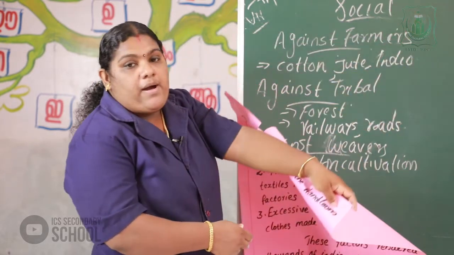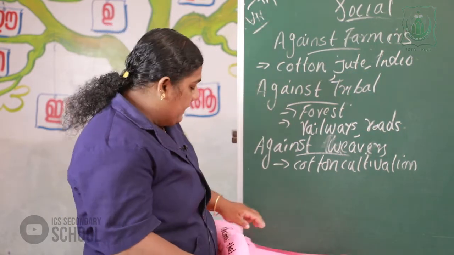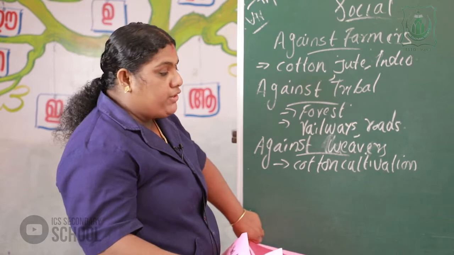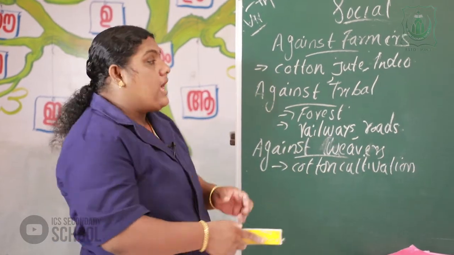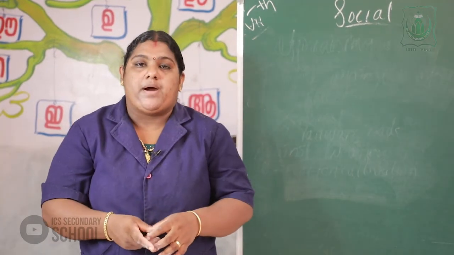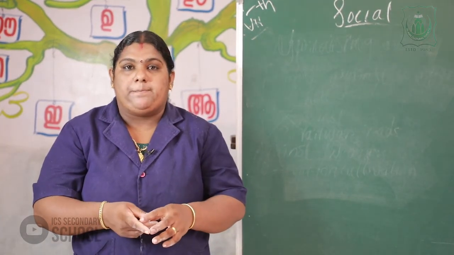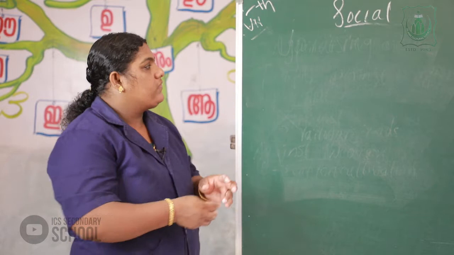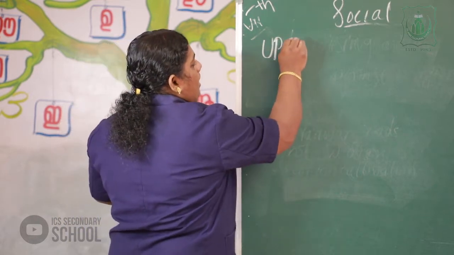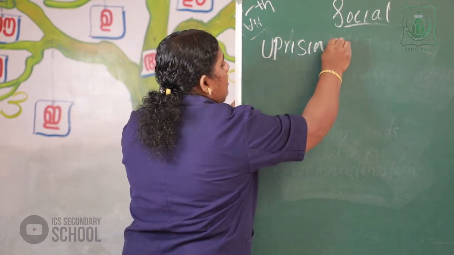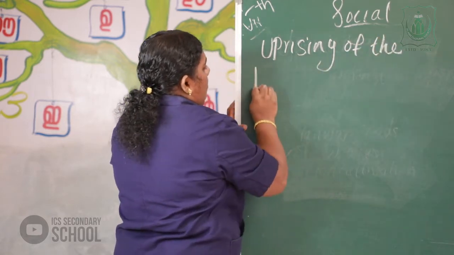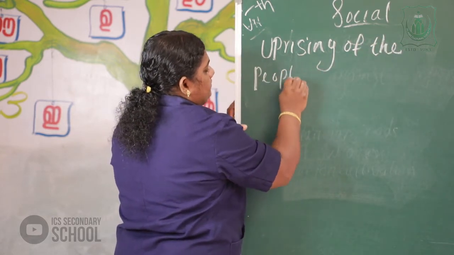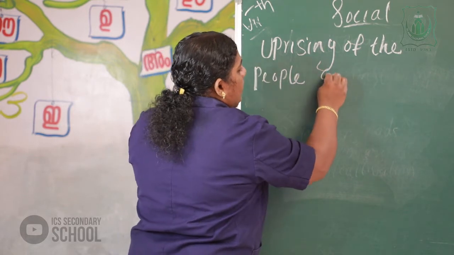Next we studied the uprisings of the people in India against the company rule.